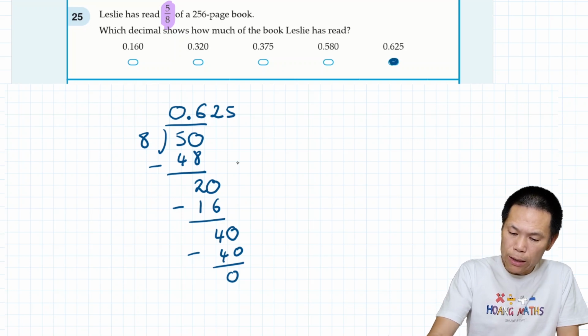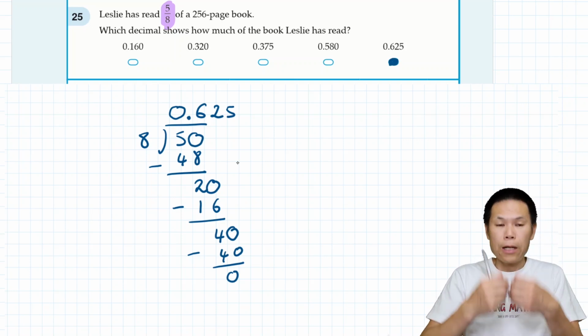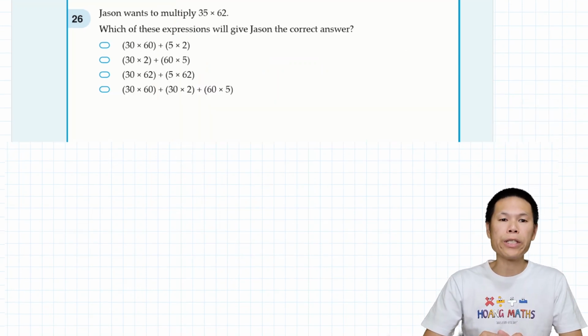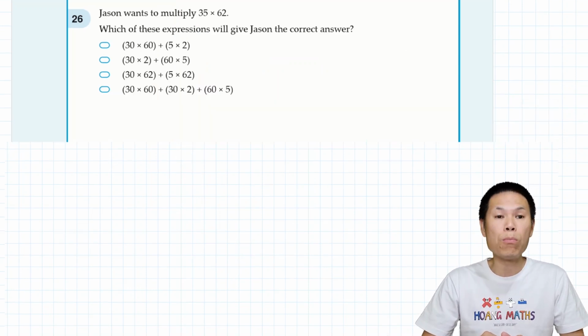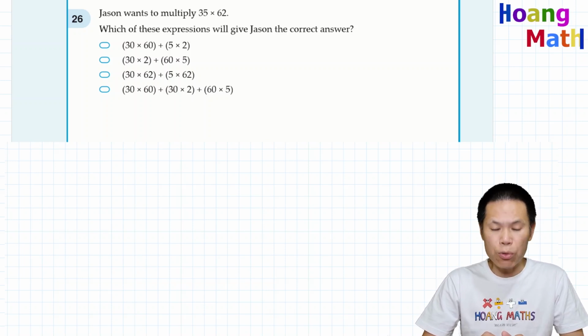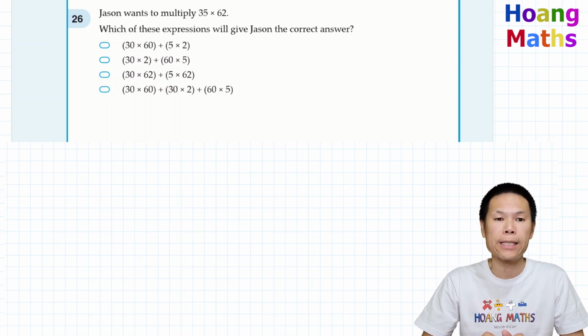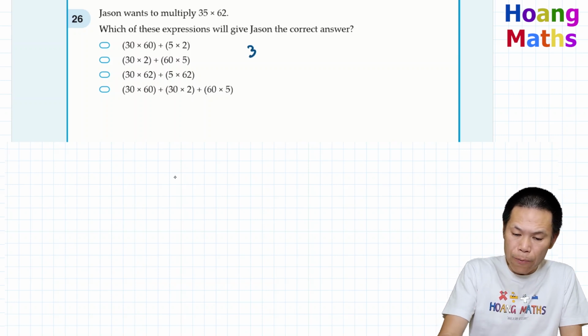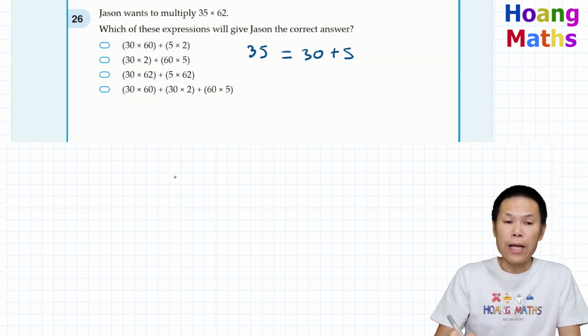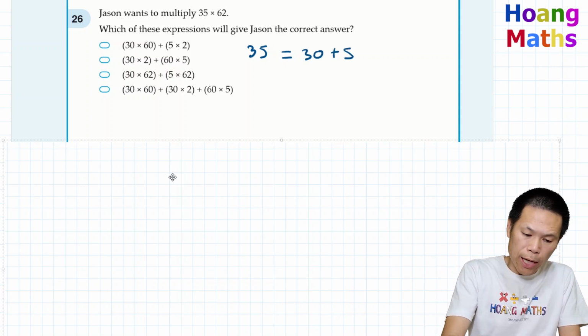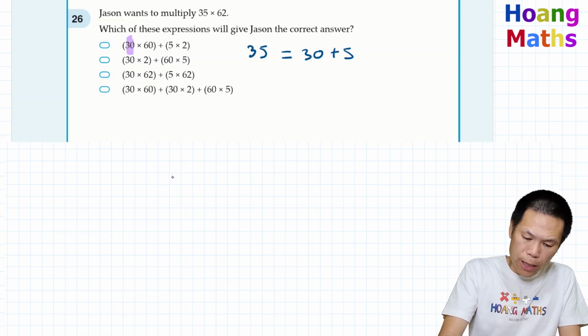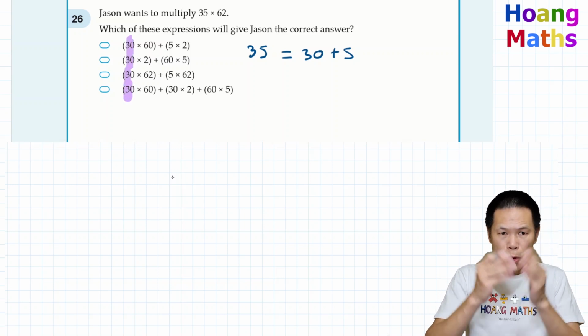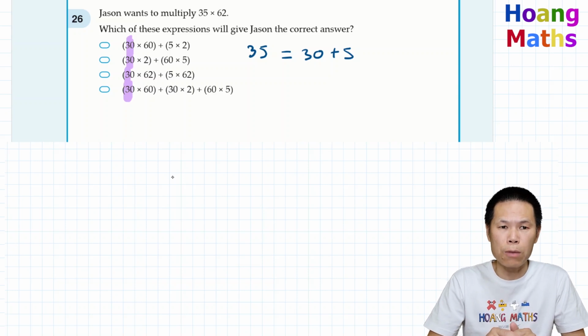The last one here. There you go. Question 26. Jason wants to multiply 35 by 62. Which of these expressions will give Jason the correct answer? First of all, we know that 35 is exactly the same as 30 plus 5. The reason I'm doing this is we can see they're all 30 here. So that's why we break it up. 35 is equal to 30 plus 5.